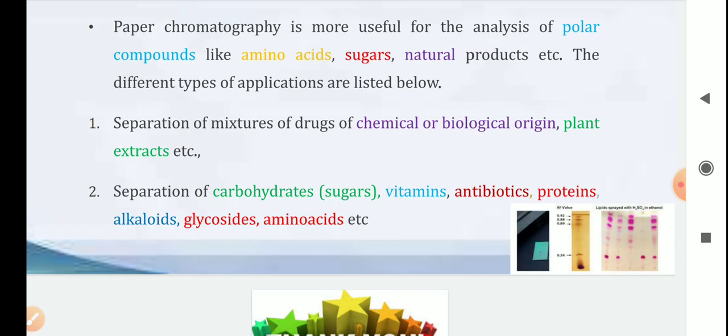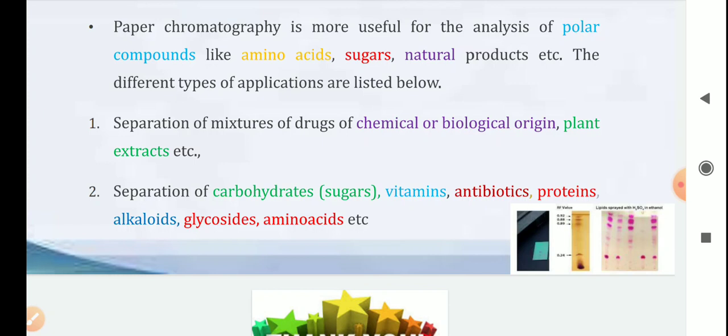Another way: suppose we take a reactant, and the reaction is going on, and if I observe on the TLC plate that the reactant has disappeared, then we can say the reaction is completed, whether it is successful or unsuccessful.